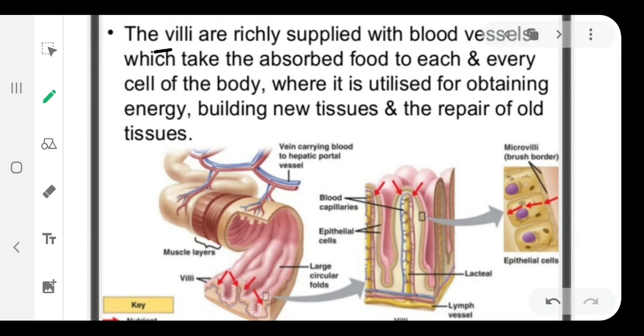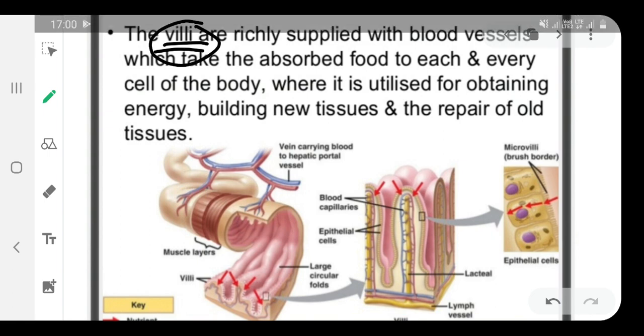Here the new word comes, that is villi. This you can find in your textbook. Villi is present on the walls of our small intestine. That villi is helping our small intestine in the absorption process. In the beginning I told you, there is one special organ which helps in the absorption process. So that special organ is villi. Villi helps in the absorption process.